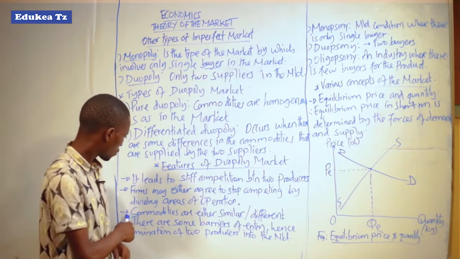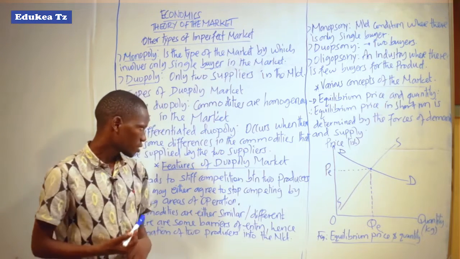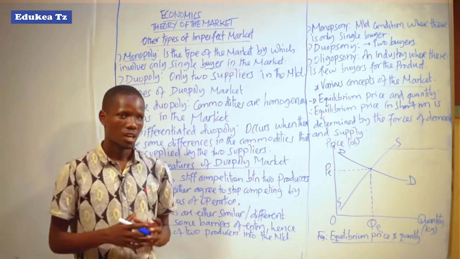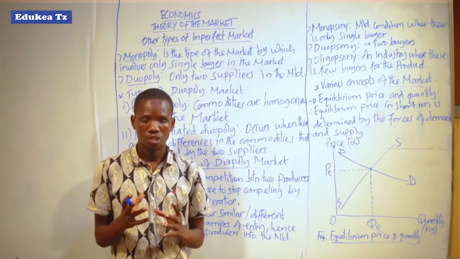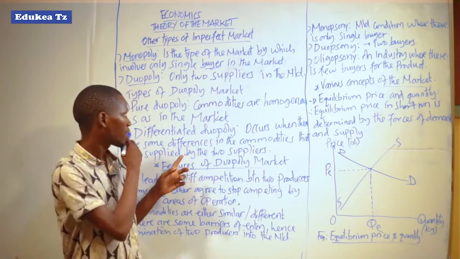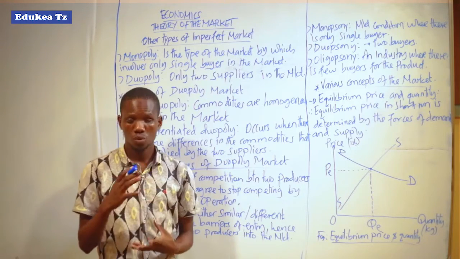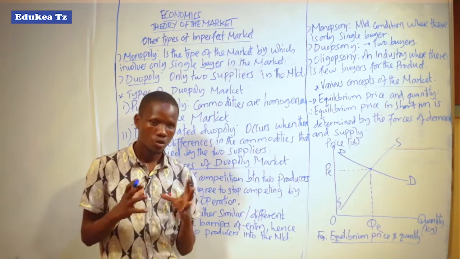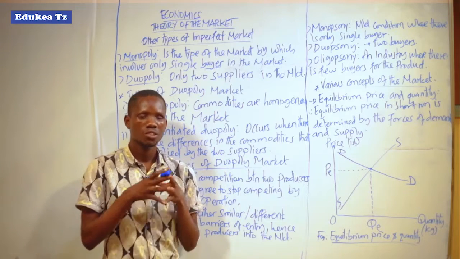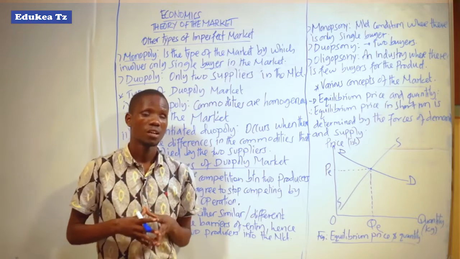But also commodities are either similar or different. In a duopoly market, commodities are either similar or different, as we have discussed in the types of duopoly. We have a pure duopoly, where the goods produced by the two suppliers are similar or homogeneous. Regardless of whether they use different technology, they have to produce similar goods.